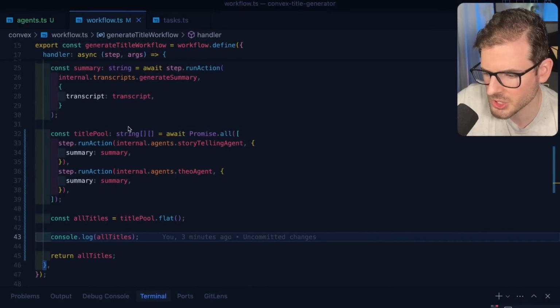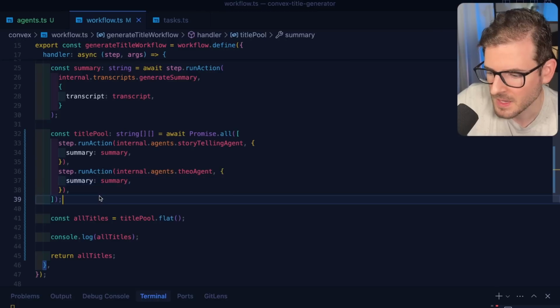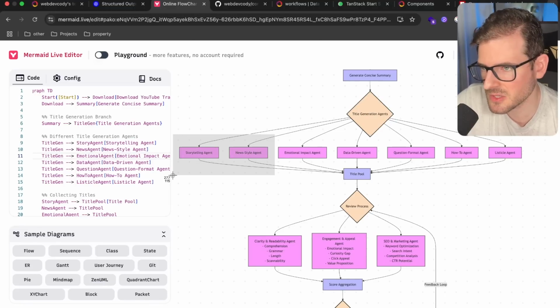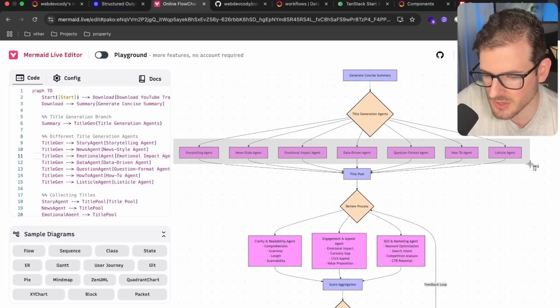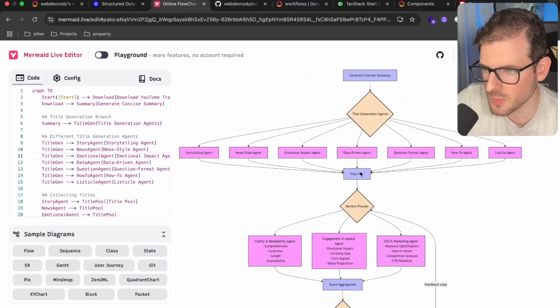Again, the main thing I want to show is that with these workflows, you can easily tie stuff together, and I can just fan out and do all these things at the same time, and then pull them all together and get the results. Okay, so we basically did 2 of the agents here. I'm not going to do all of the agents on camera. Maybe off camera I can add them in, but we know how to get this title pool of titles generated.